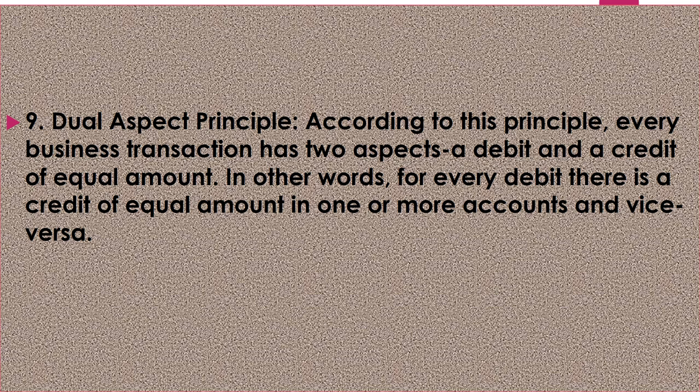So, the dual aspect principle says that if anything is entered on the debit side in the books of account, it will also affect the credit side of another account. So, we are finding two aspects here. One is receiving a benefit and another one is yielding a benefit.